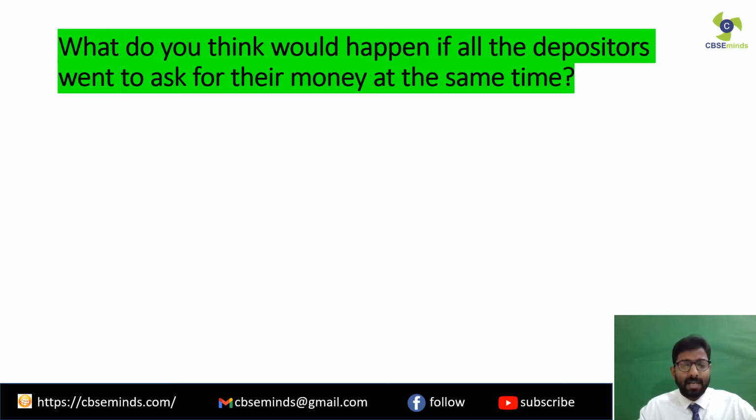Now imagine, if you look at the previous slide, we have seen many depositors have deposited money in their bank accounts, clear, and also they have the right to withdraw it whenever they want it, clear. But just imagine a situation when all the depositors come to the bank at the same time to withdraw all their money rather, clear. So in that case, what will happen?